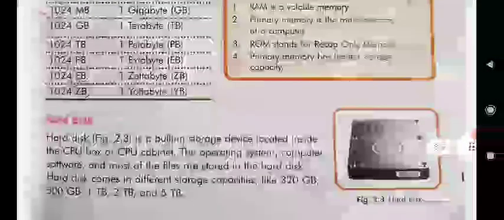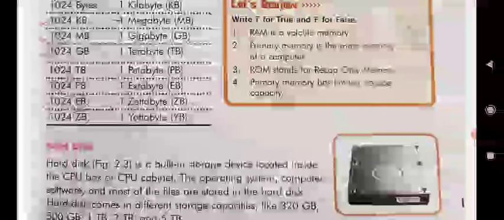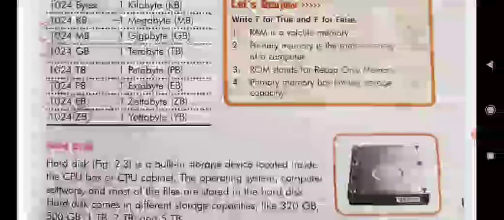Next, 1024 MB is 1 gigabyte, GB. 1024 GB is 1 terabyte, TB. 1024 TB is 1 petabyte, PB. 1024 PB is 1 exabyte, that is EB.